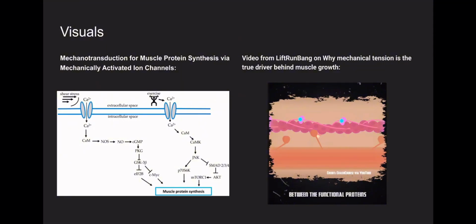The visuals. Mechanotransduction for Muscle Protein Synthesis uses a clear visual representation of shear stress and exercise, which translates through the calcium ion channels, and then it shows the protein pathways that lead to muscle protein synthesis. For the video from Lift, Run, Bang, he shows an example of how the proteins actin and myosin interact with each other to create mechanical tension.